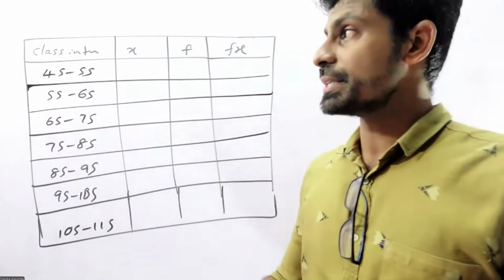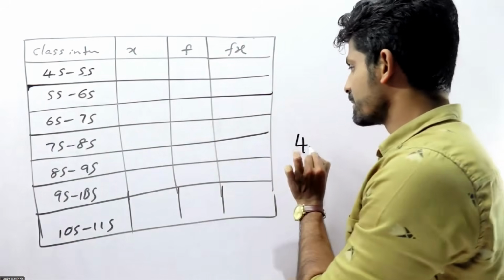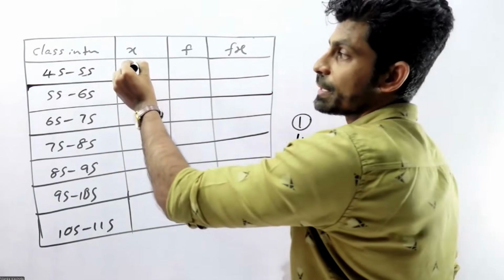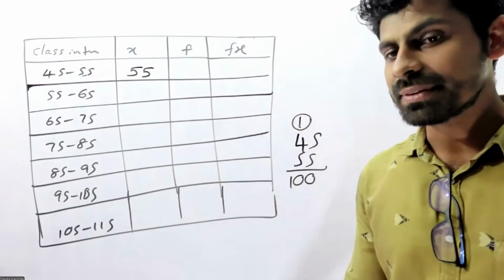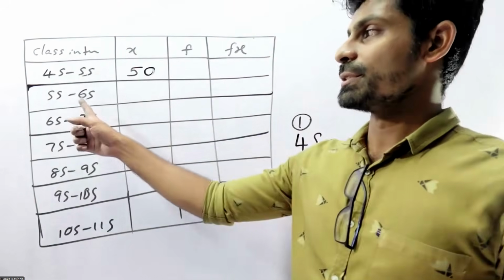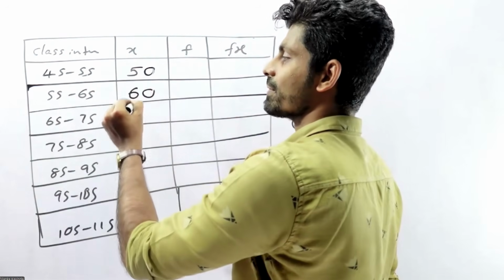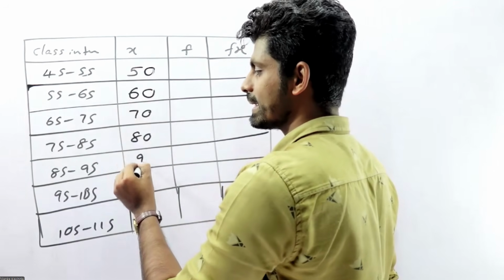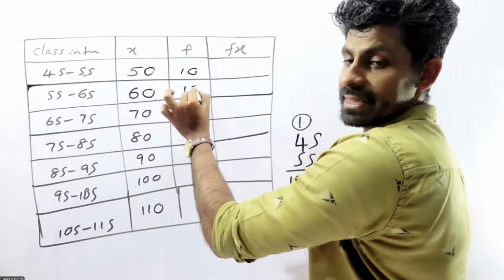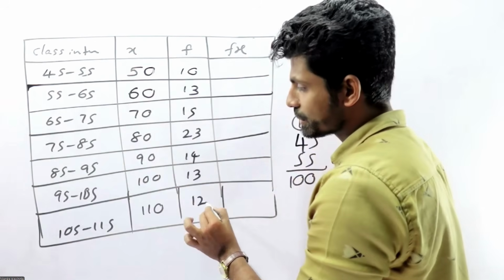X means you need to add those two and divide by 2. 45 plus 55 is 100, divided by 2 is 50. The mid values are 50, 60, 70, 80, 90, 100, 110. The f values are 10, 13, 15, 23, 14, 13, 12.